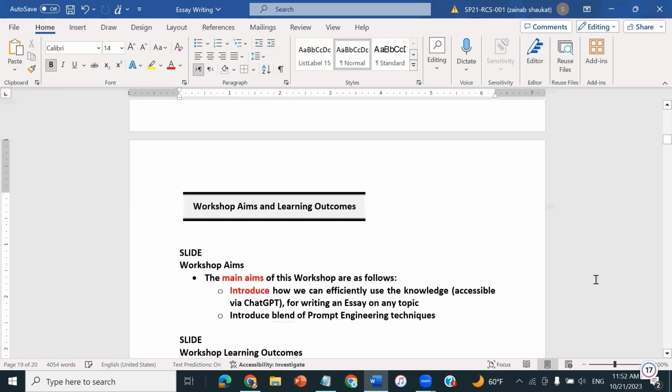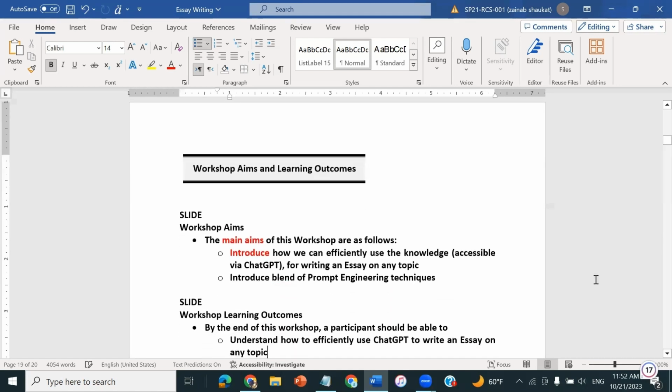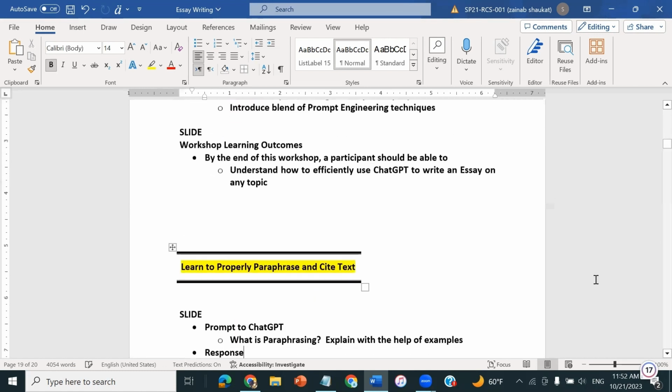So by the end of this workshops, the learning outcome that participants would have, they would be able to efficiently use ChatGPT to write essay or article or any particular topic. So let's start the workshop with the outline. And the first part was learn to properly paraphrase and cite the text.